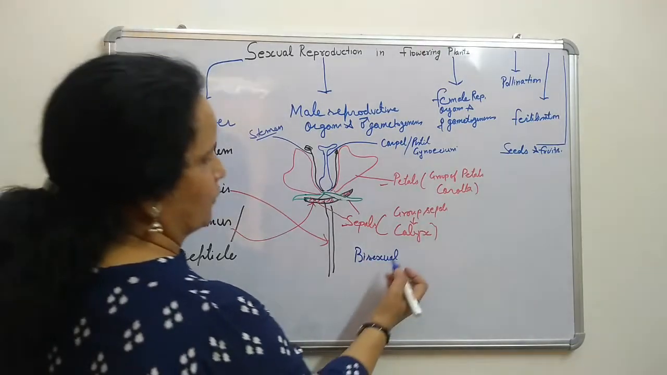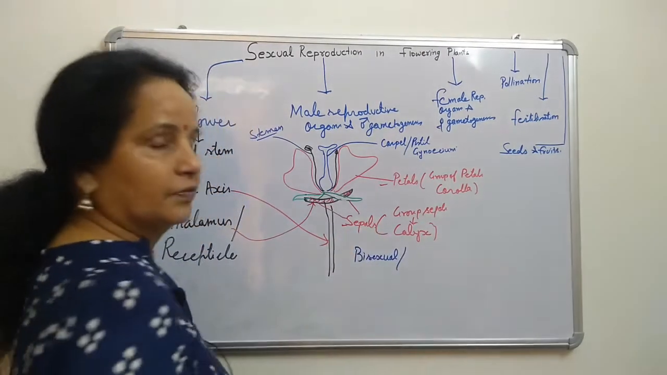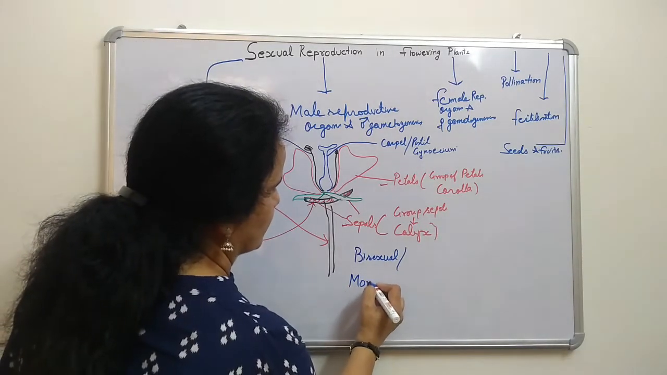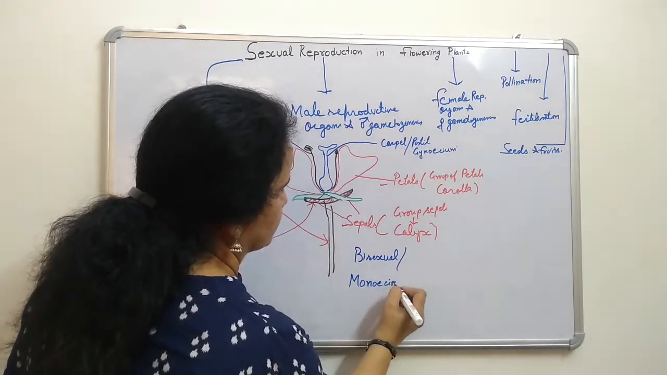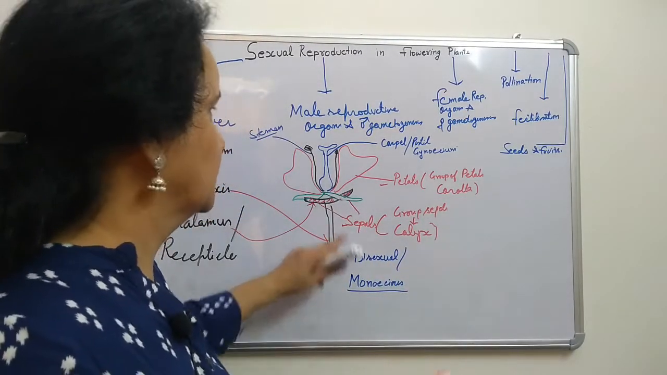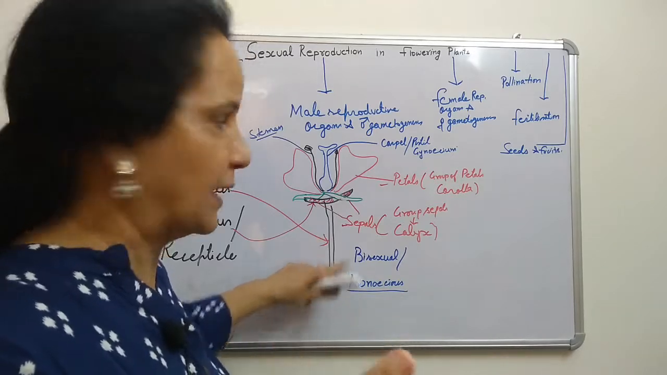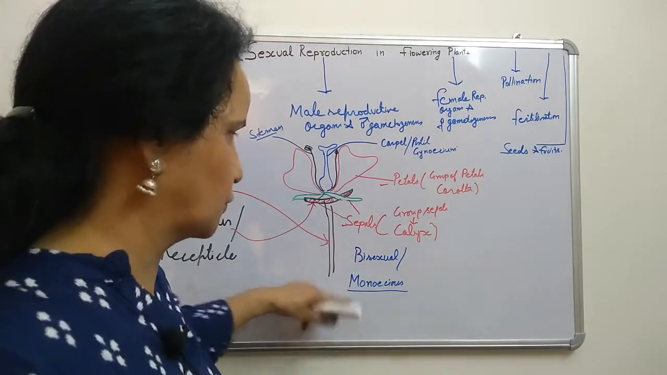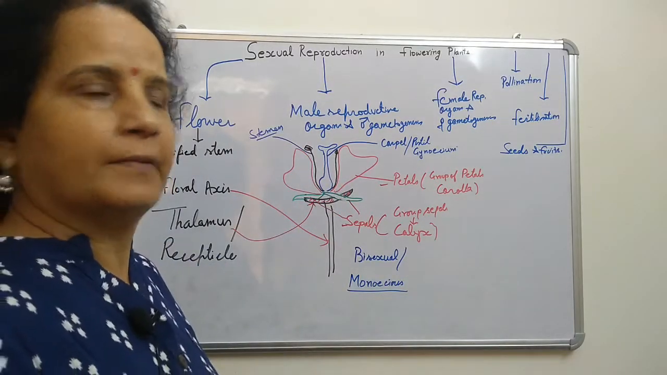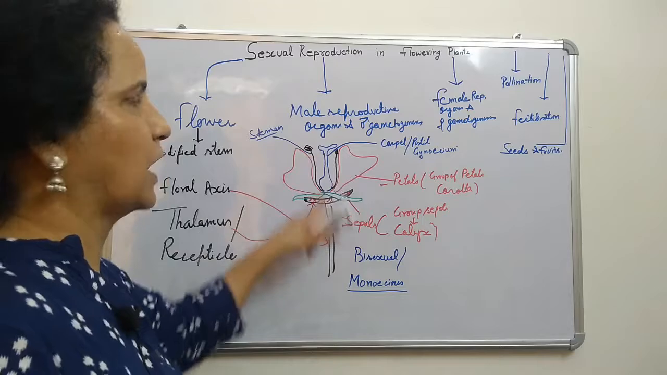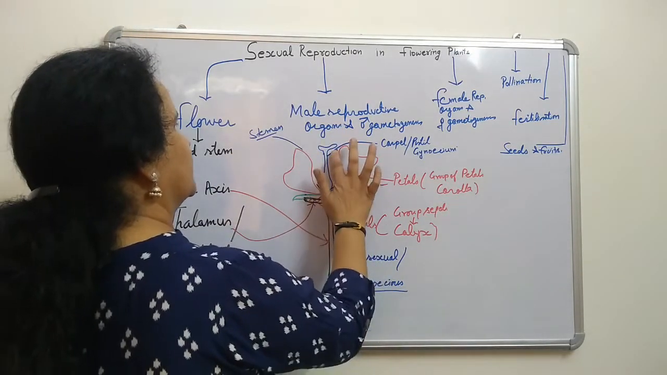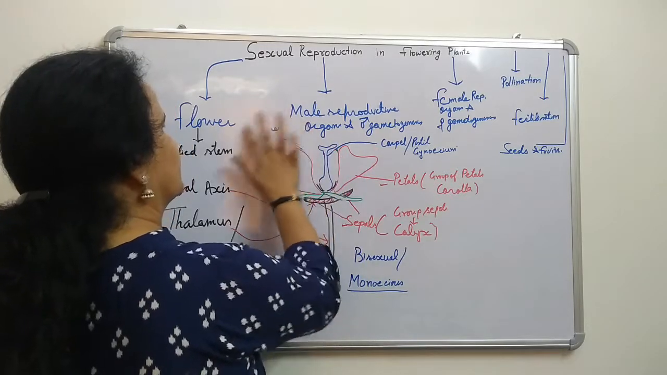Another name of this bisexual flower is monoecious. Mono means single: in a single body both sexes are present, like bisexual or monoecious. When only the female reproductive part is there, meaning only the carpel is present, suppose we rub this one out, this one is not there.